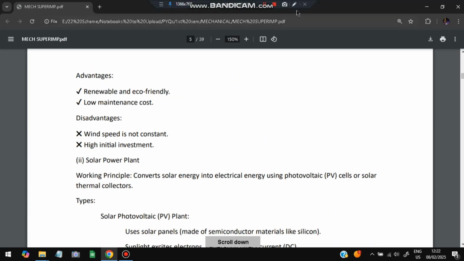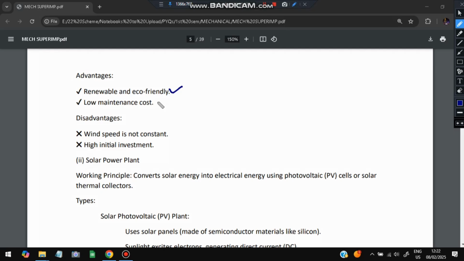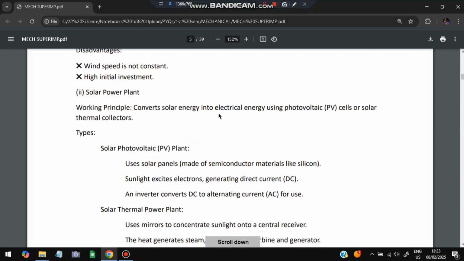The advantages are it is a renewable source of energy, eco-friendly, and has low maintenance cost, while the disadvantages are that wind speed is not constant because the generation of electricity depends on the wind, and a high initial investment to manufacture and set up the windmill. That is a high investment cost.